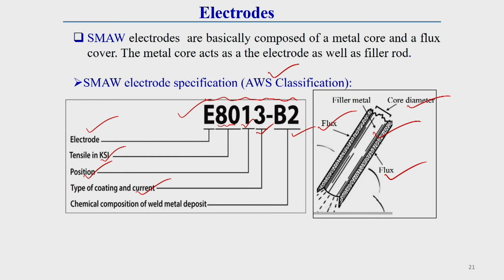So, for a particular type of welding operation, if you choose the different parameters, then based on the characteristics of your welding process, you can decide your electrode. If you just provide this number to a supplier or any company, they can easily supply you the reference electrode as per your requirement. So, this is the electrode.